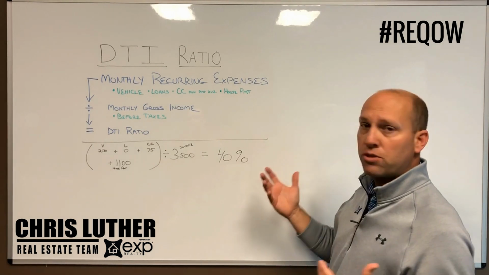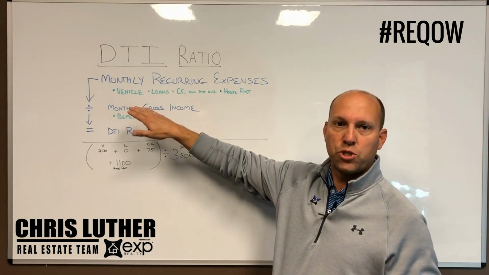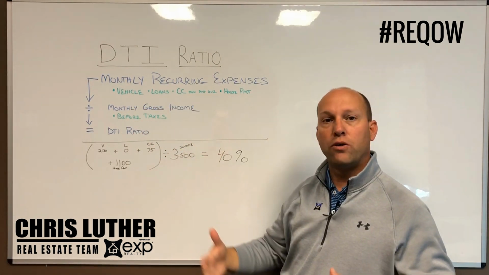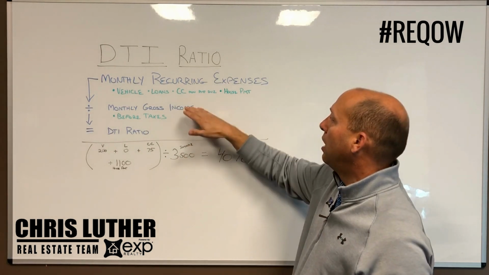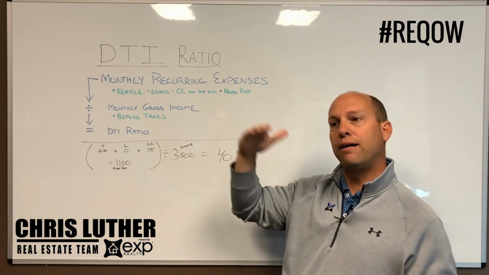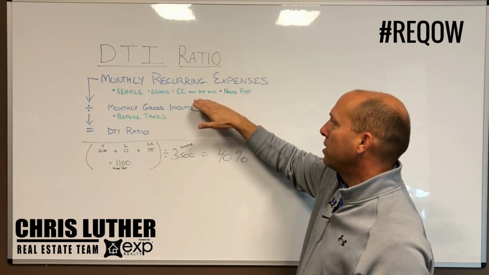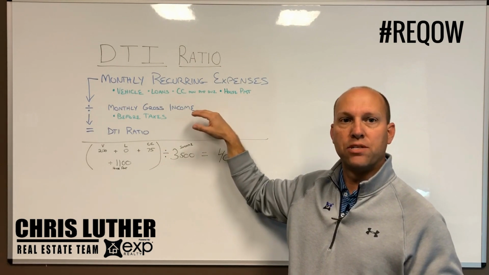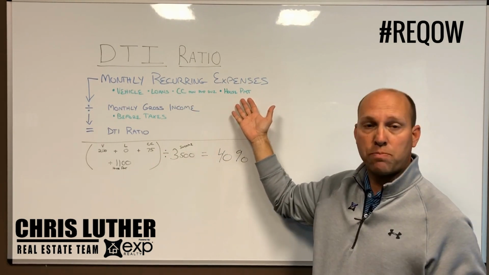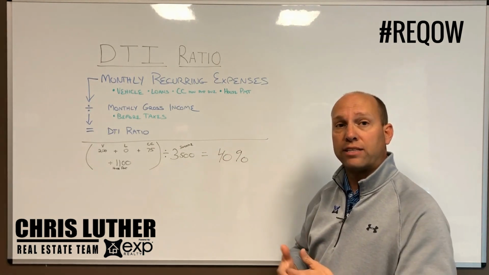The most common ones are, if you have a vehicle, what your payment is on that vehicle. Any loans, that can be a personal loan, it can be a student loan, credit card minimum payment due. It's not how much money is outstanding on it, but the obligation of your minimum payment due on the credit card. And then obviously we're looking at the house payment on the house that you're looking for, which is going to factor in as well.